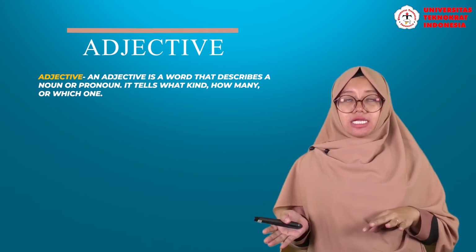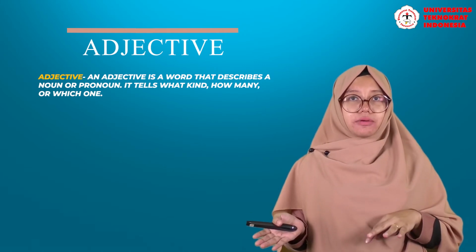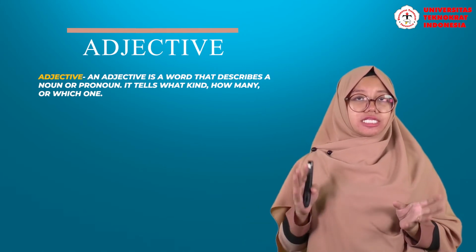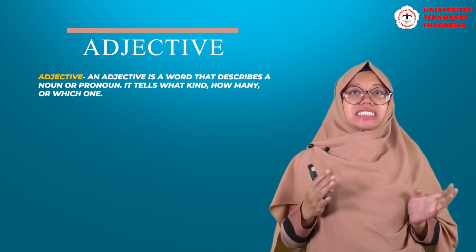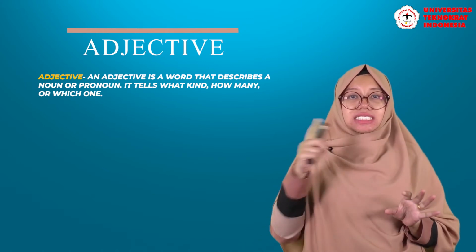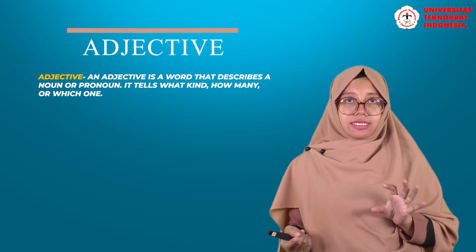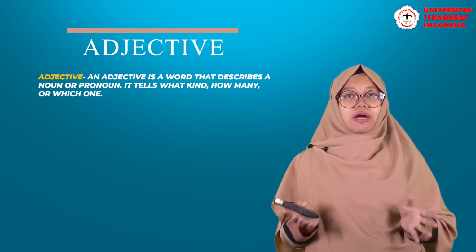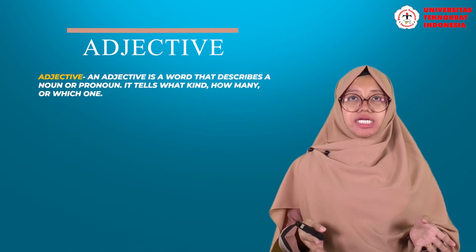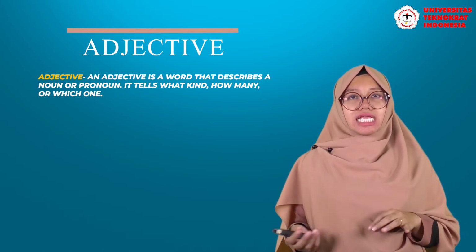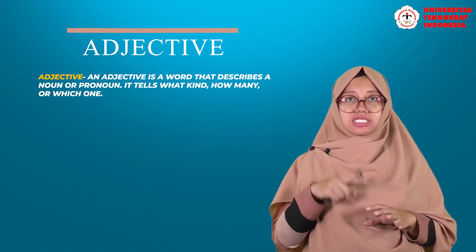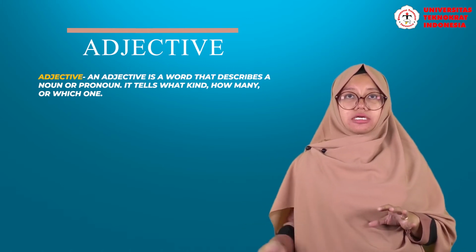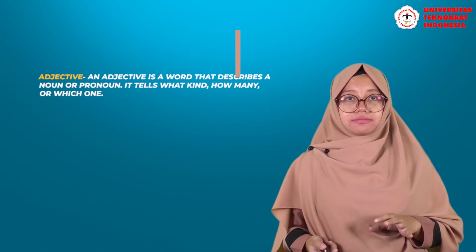So, which shirt did you buy yesterday, for example, and I say this green shirt. Green here describes the color of a shirt. The next example is sour limes. Sour here describes the taste of the limes itself. So sour here belongs to adjective and limes belongs to noun.